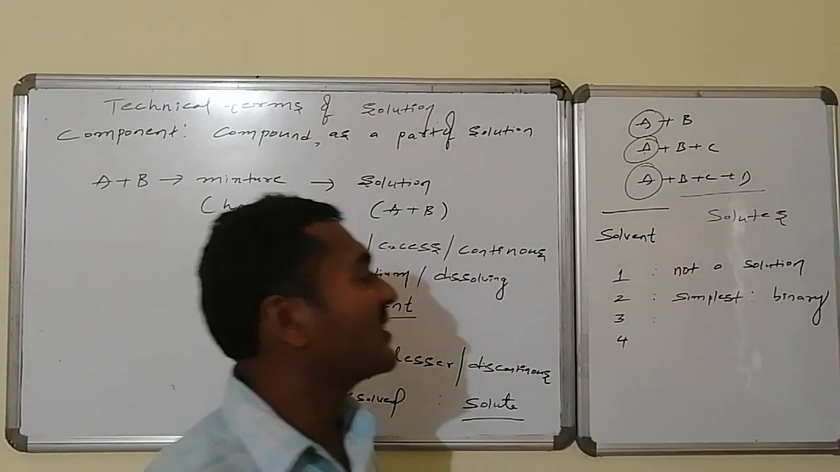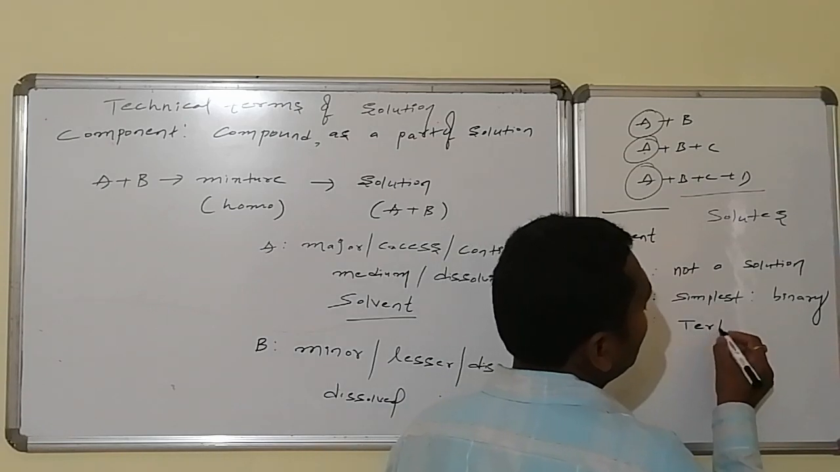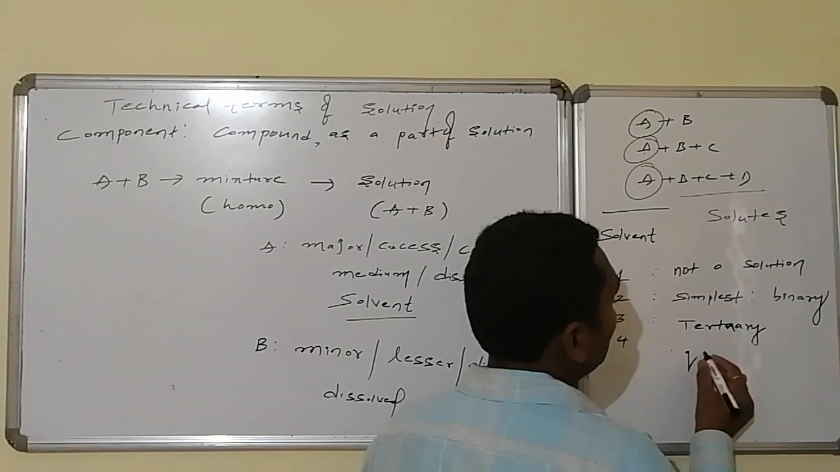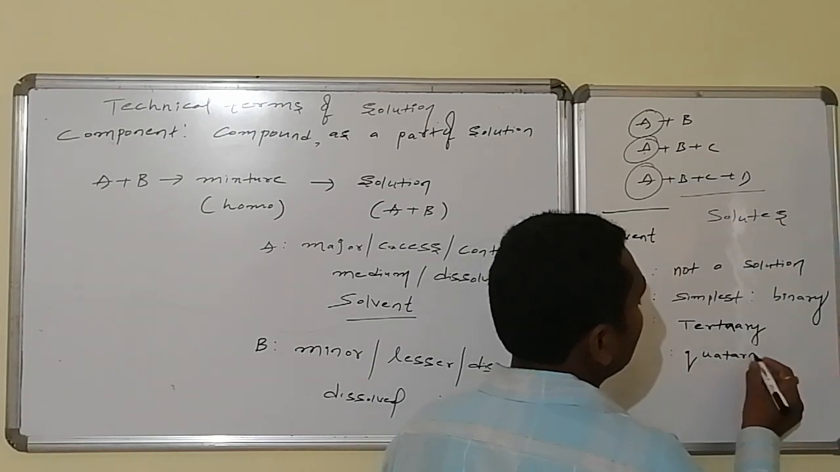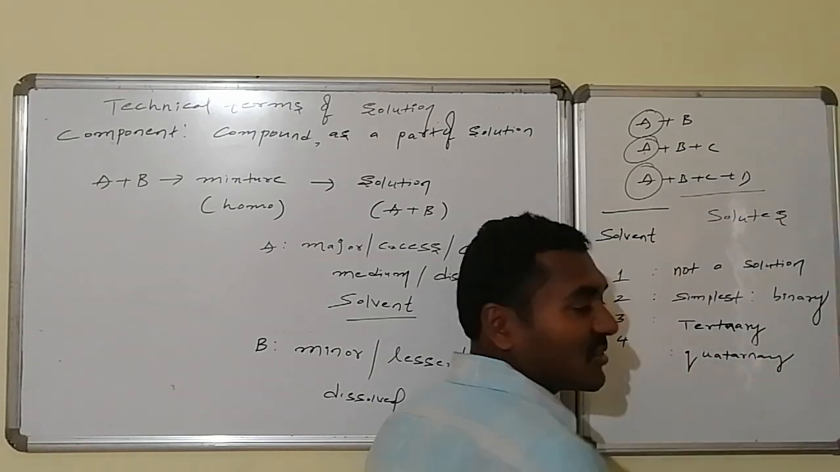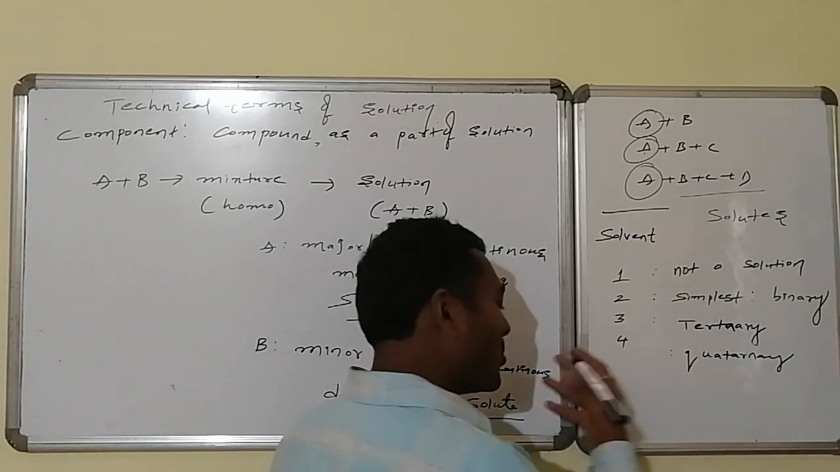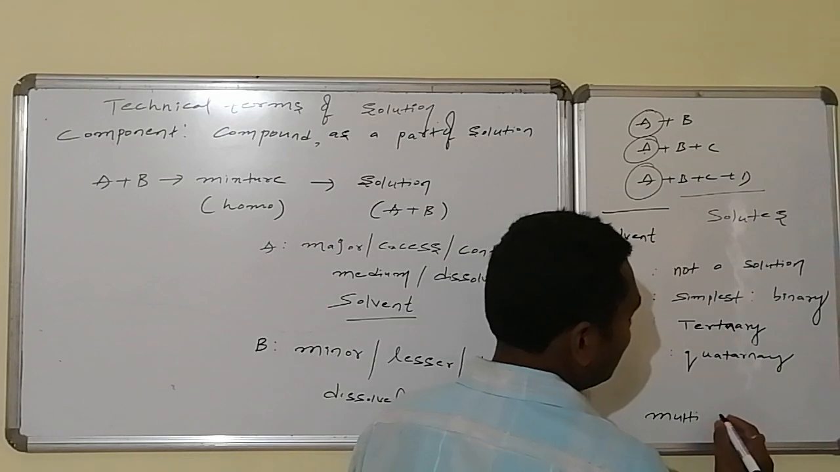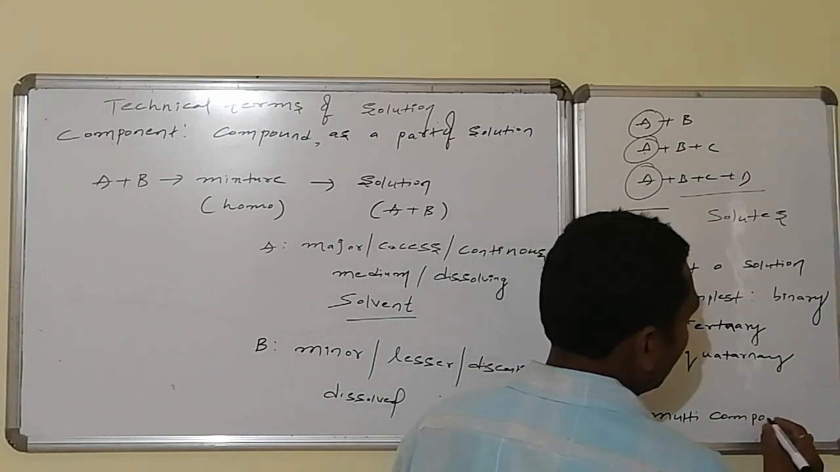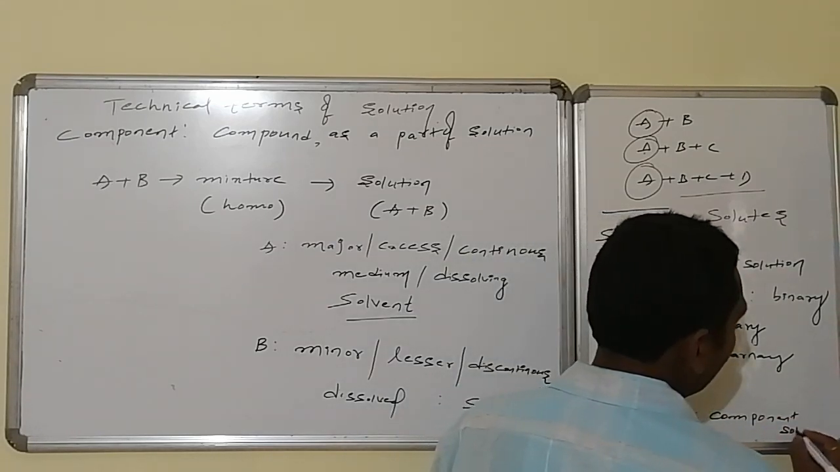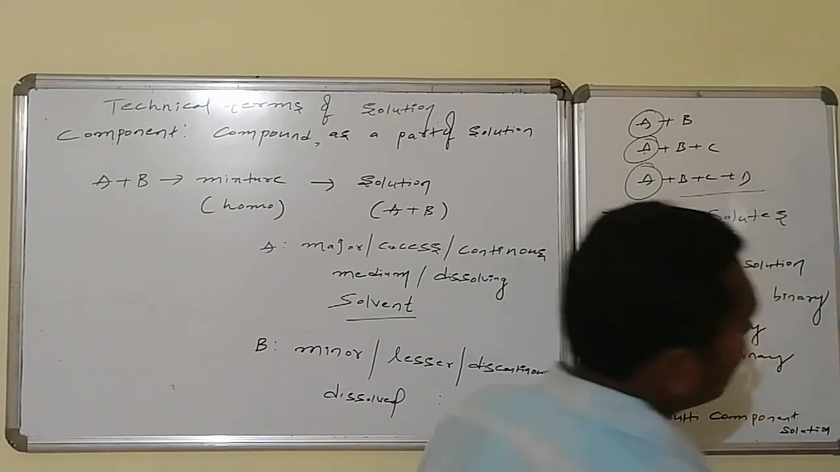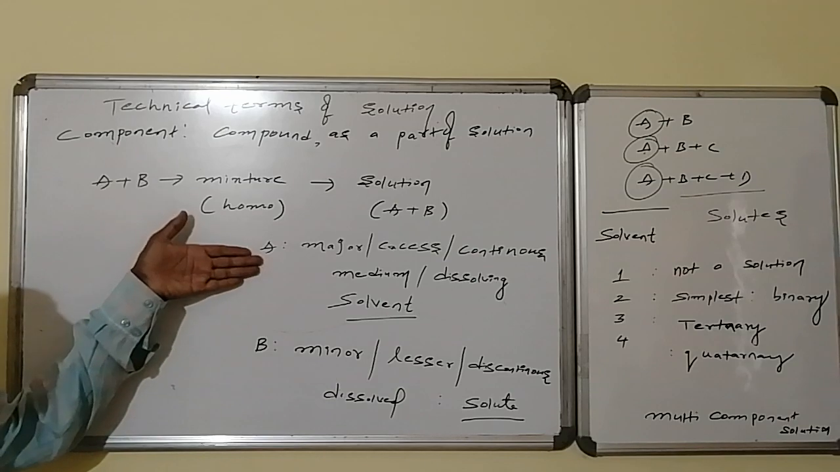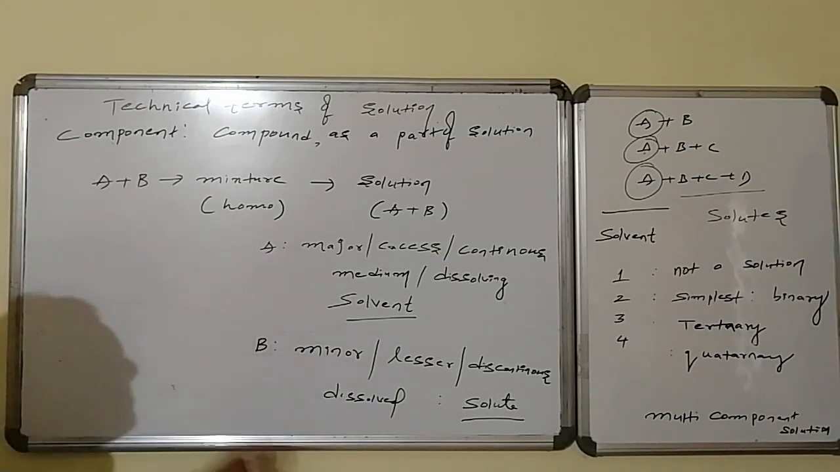Total, three components are there. Hence it is said to be a ternary solution. This is a ternary solution, this is a quaternary solution, this is a pentanary solution. And if it consists of more components, it is said to be a multi-component solution. Like this, the technical terms of a solution are the major component and minor component, that is, the solvent as well as the solute, and other names.